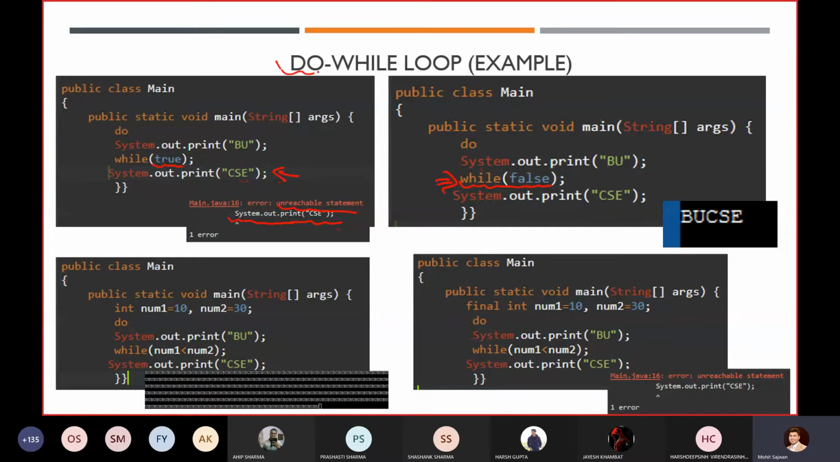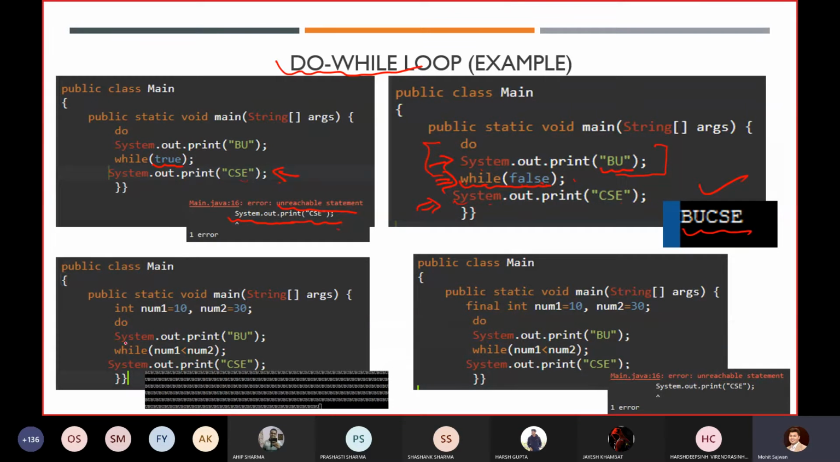But in the case of the do while loop, it will not give us an error. Why will it not give us an error? Because even if your condition is false, the body will be executed at least one time. So first of all, it will print BU. After that, it will check the condition, which is false, so it will terminate the entire loop and then go on to print System.out.print CSE. That is why you will get the output BU CSE in the second case.